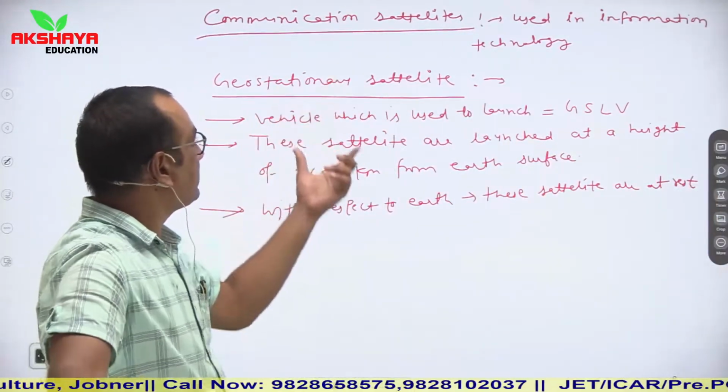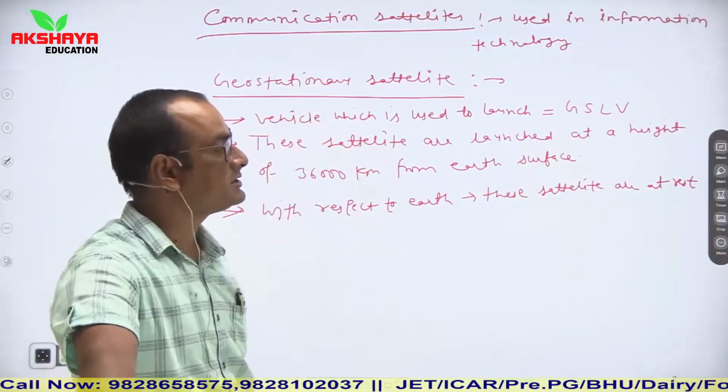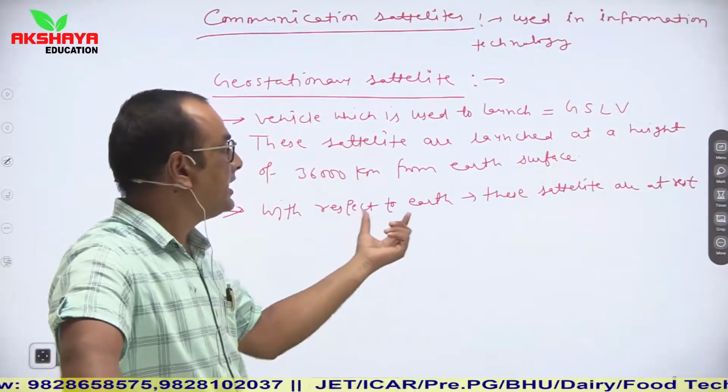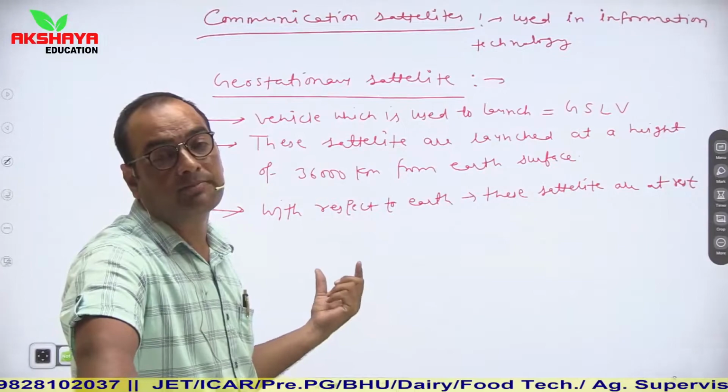If we talk about comparison of rotation of earth and rotation of these geostationary satellites, then these satellites seem to be at rest with respect to the earth.